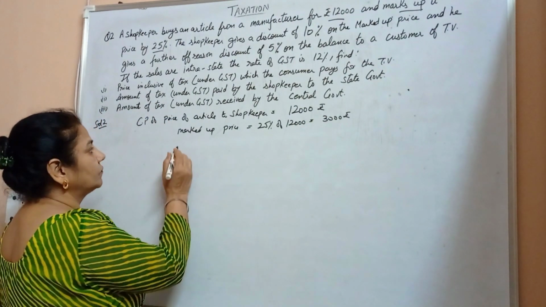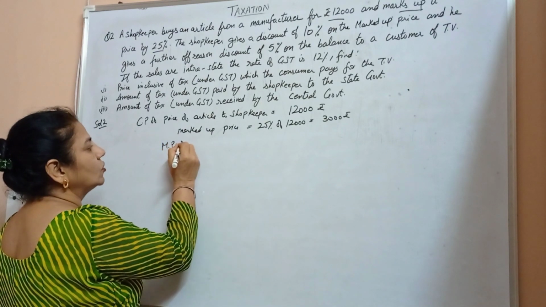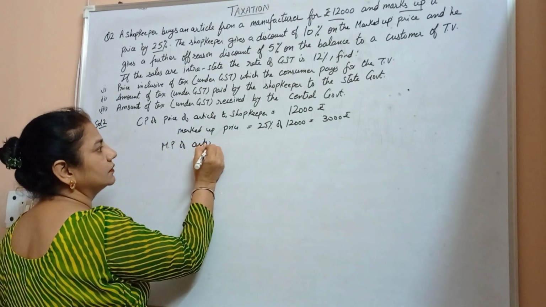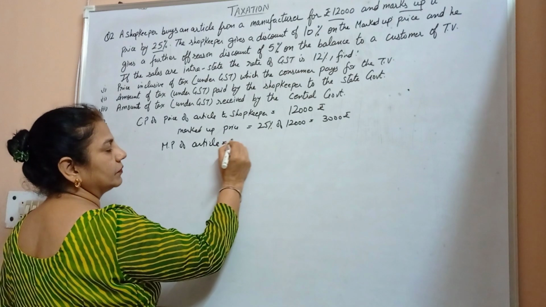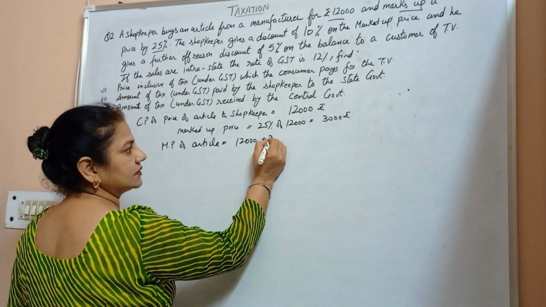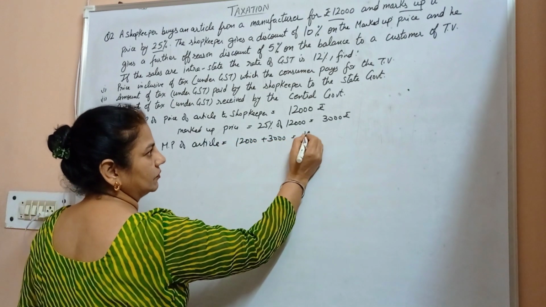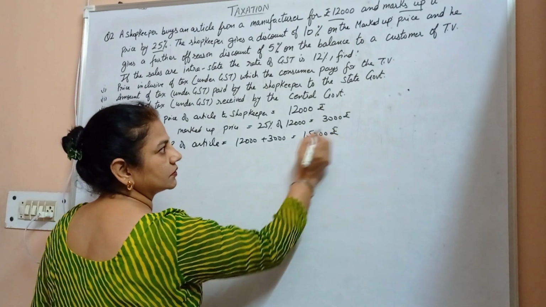So the market price of the article will be 12,000 plus 3,000, which is equal to 15,000.